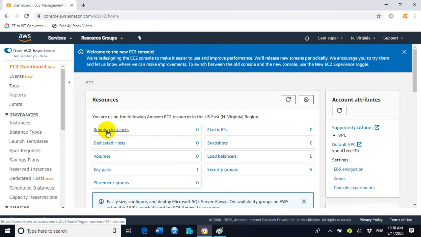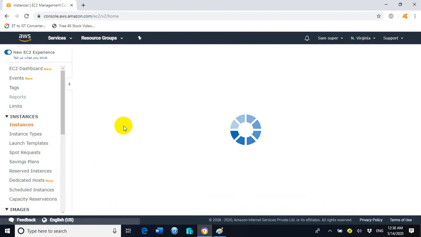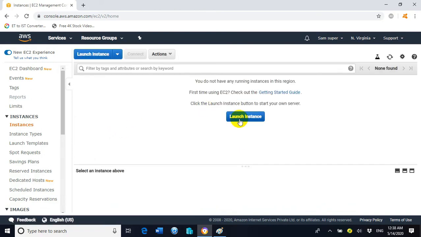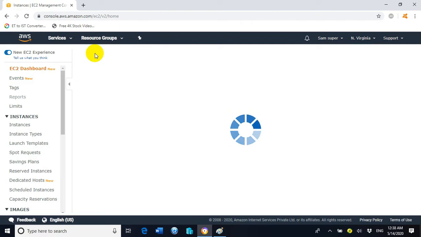Right now you can see the running instances status is 0. It means there is not any EC2 instance present inside the North Virginia region. So click on running instances. Click on launch instance.